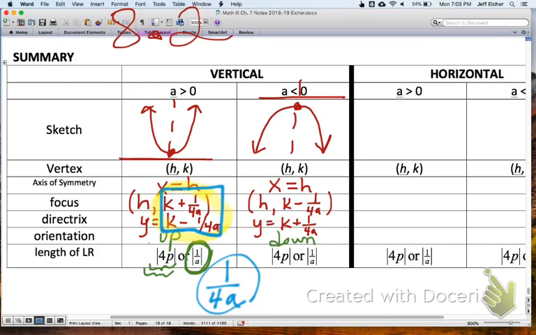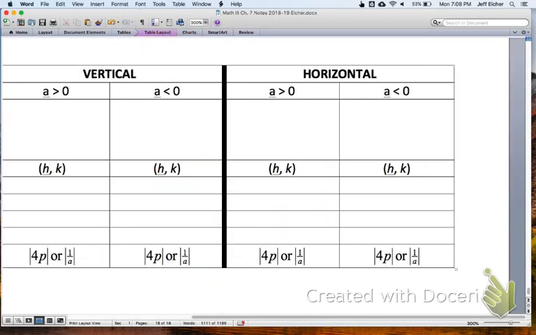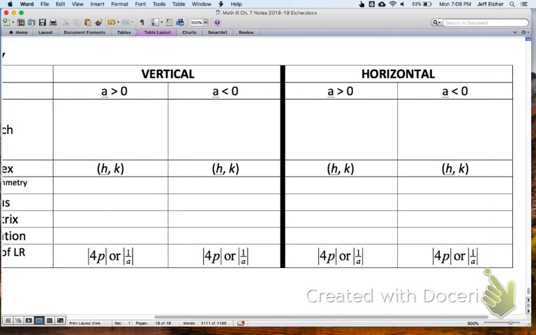All right, and then finally let's look at horizontal parabolas. A horizontal parabola, meaning opening left or right, opening to the right would be like this when a is positive, and when a is negative it opens to the left like that.